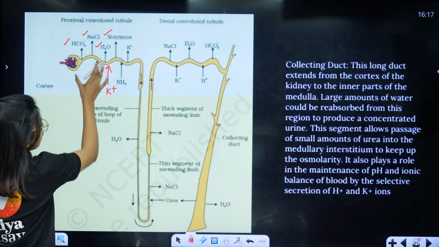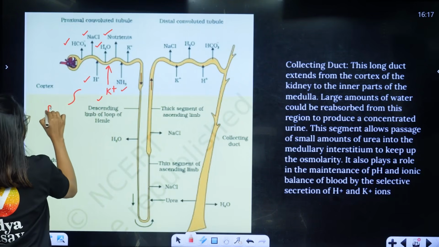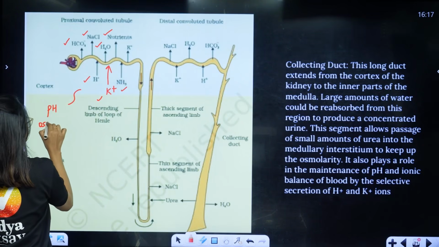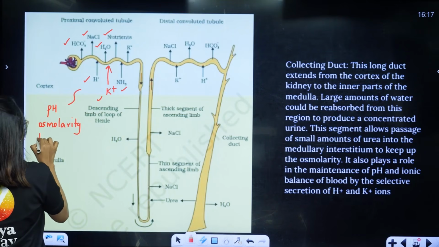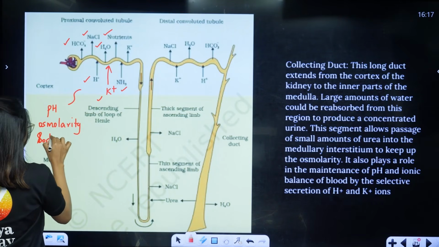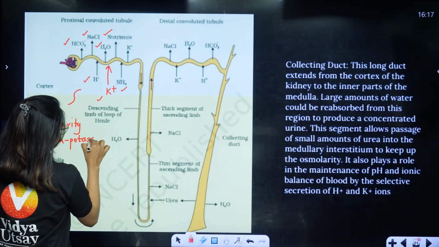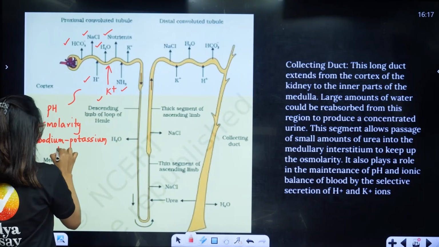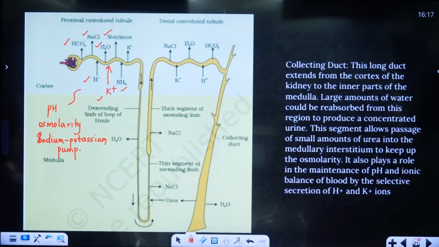What is the body giving to the tubules? H plus, NHK, NH3. Why? To maintain the pH and to maintain the osmolarity. At the same time to maintain the sodium potassium pump. Okay, to maintain the sodium potassium pump.